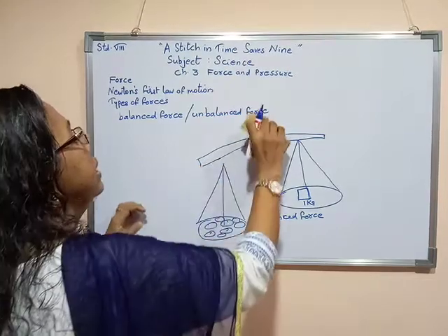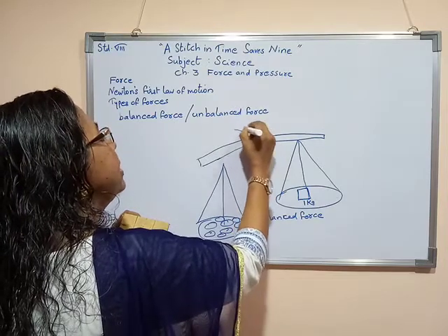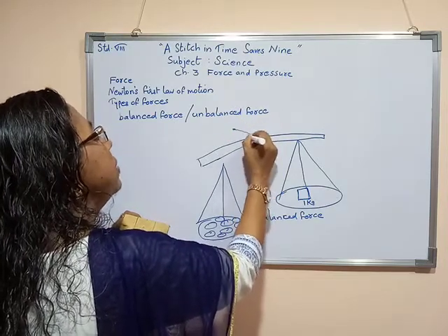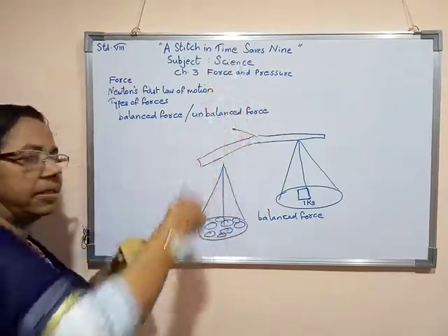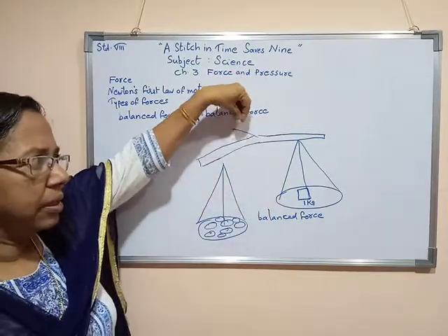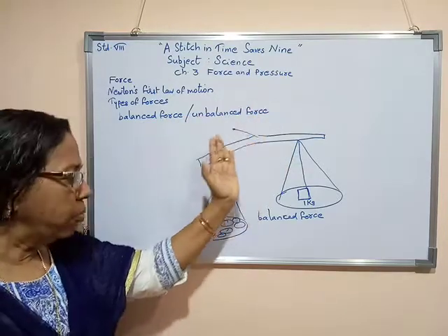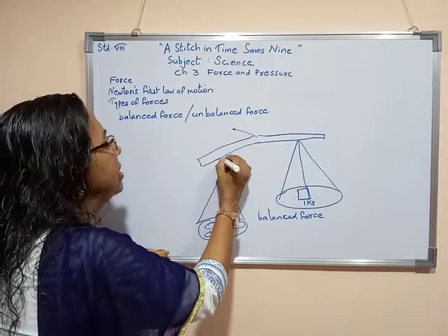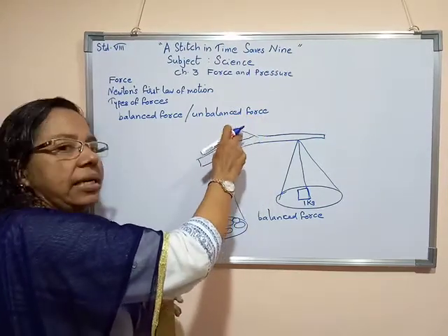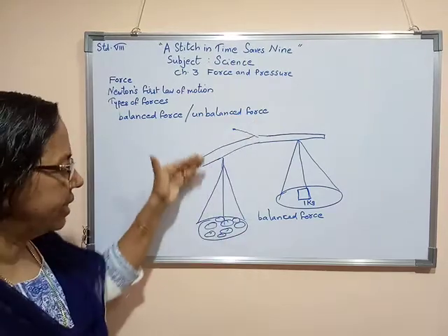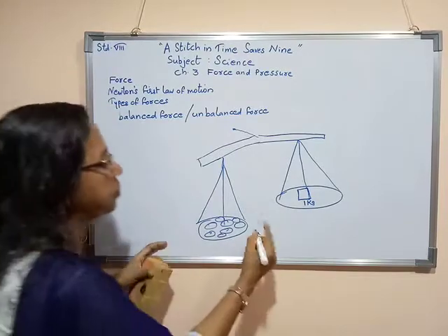Even this needle will be in a slightly moving condition, and it will turn towards the leftward direction. Here one support will be there, and on that support this balance will be lying. Where more mass is there, towards that direction the rod will bend, and even the needle will bend. So we can say that this is an example of unbalanced force.